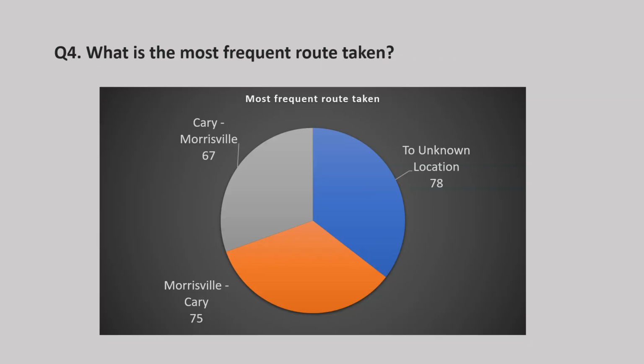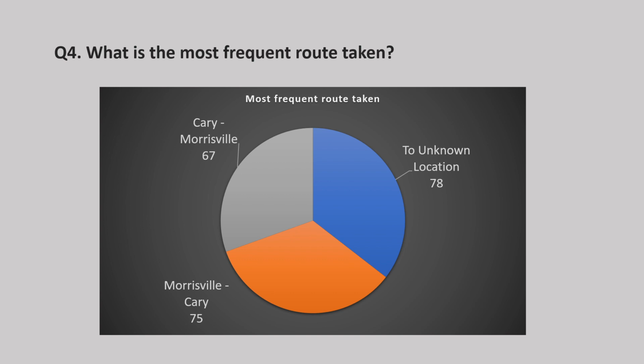After that, the fourth question was: what is the most frequent route taken? There was one more anomaly, where the to and from locations were not appropriately recorded. It said unknown location, and removing those would have meant a loss of a lot of data, so I did not remove them.